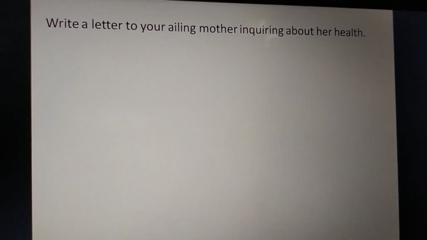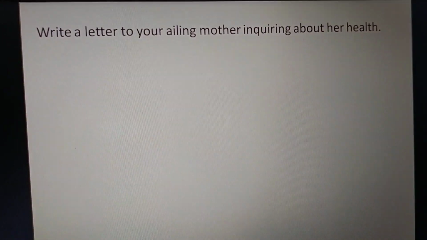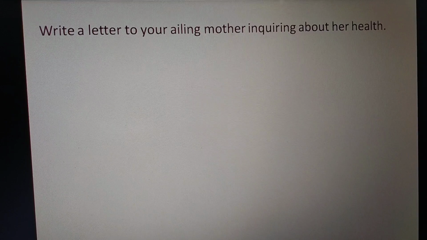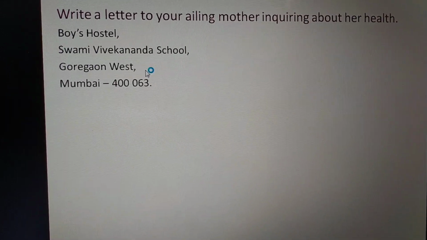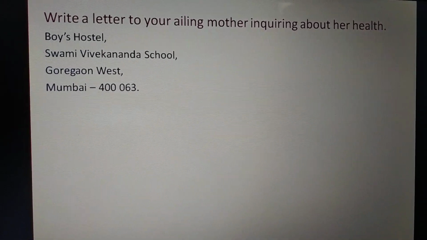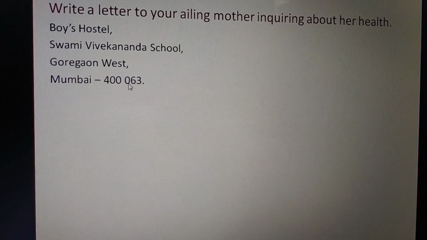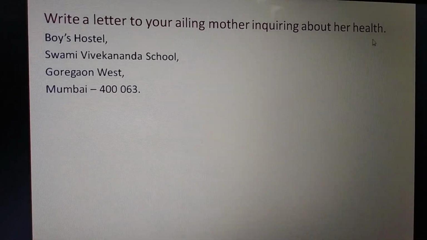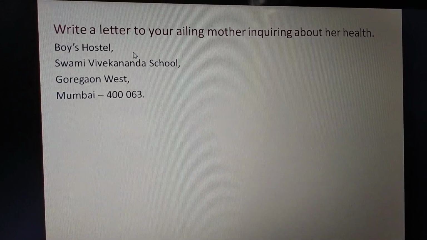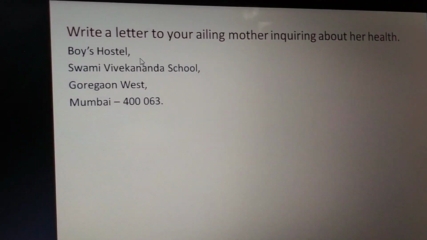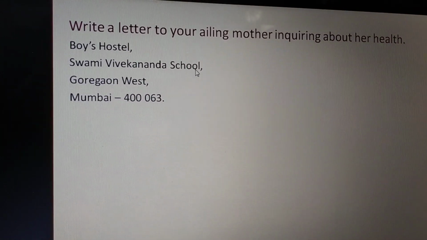The question of the letter is: write a letter to your ailing mother inquiring about her health. All right, so what is the first thing? Yes, correct, sender's address. Now if you focus on sender's address, it is maximum 4 lines. Now if you're writing a letter to your mother inquiring about her health, of course you are far away from your mother, so you're writing it from boys hostel.